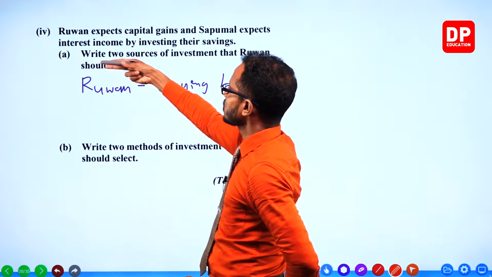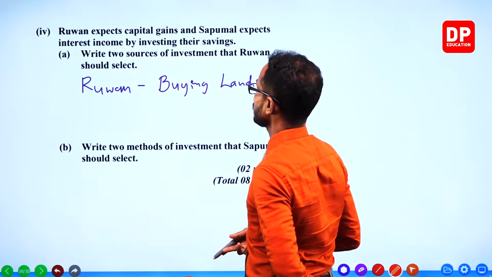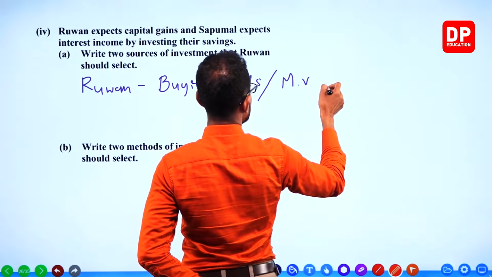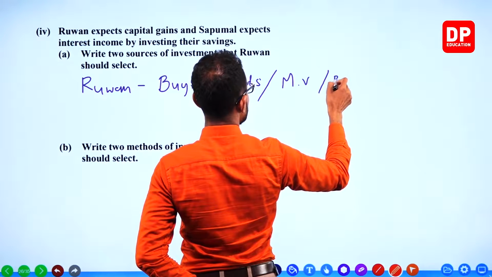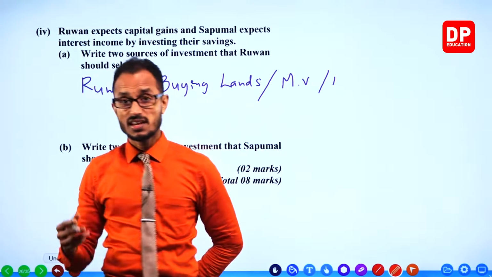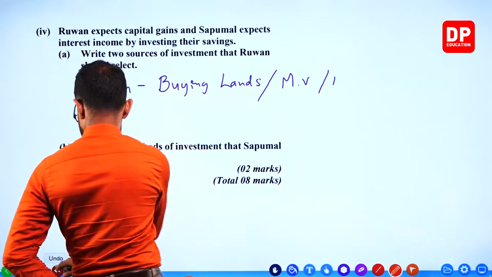And 2 sources of investment that one should do: buying lands, motor vehicles, and buildings, maybe. Yeah, all the non-current assets.